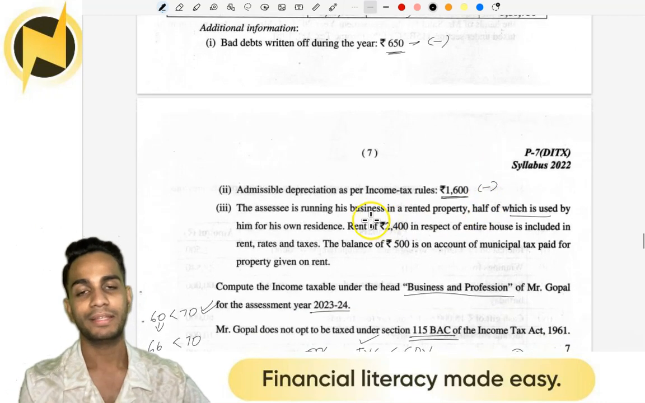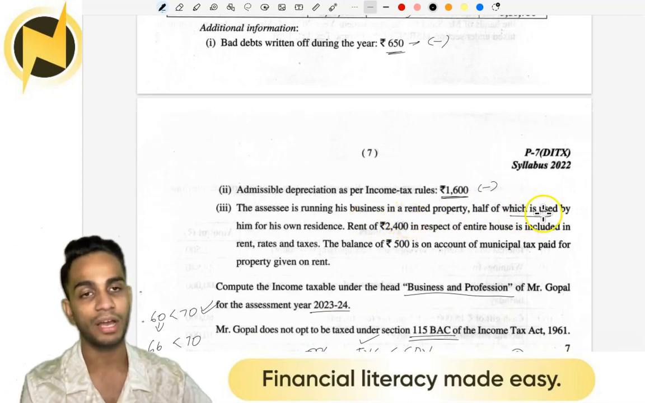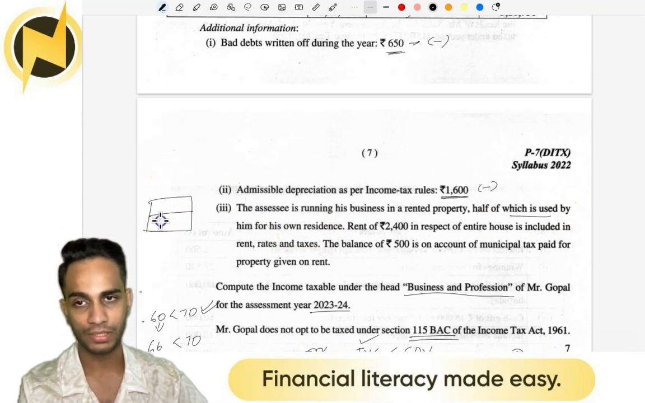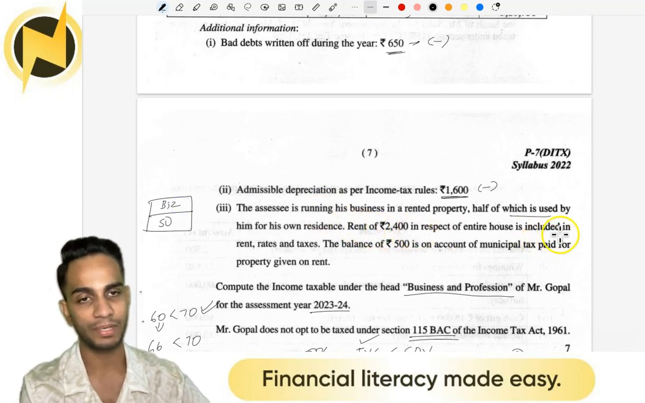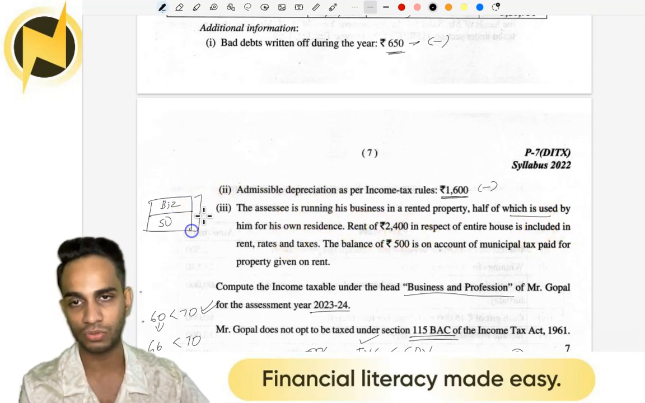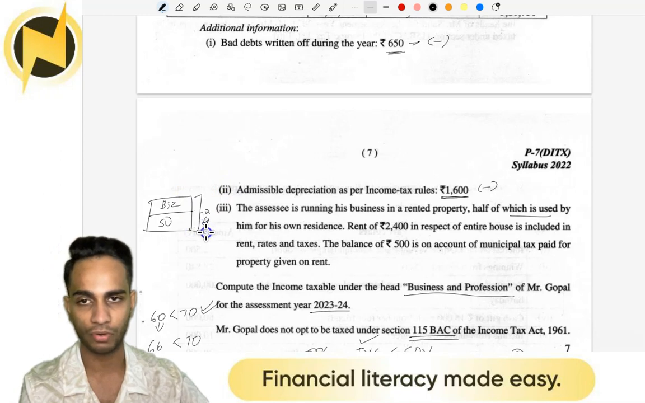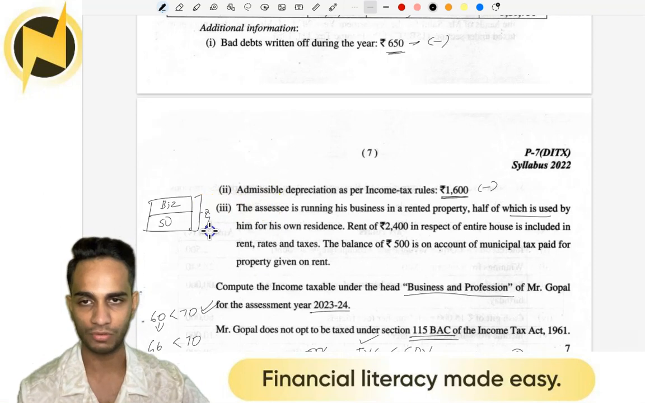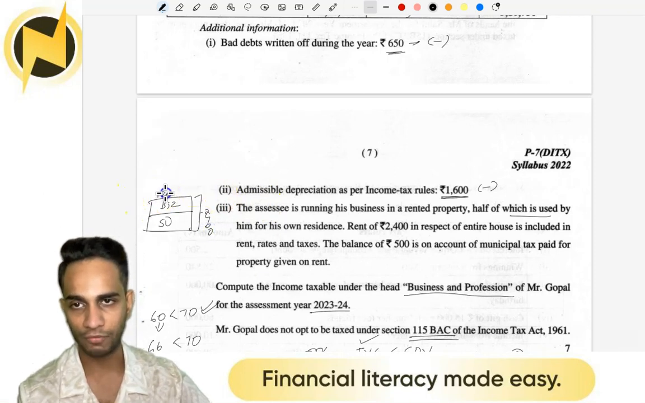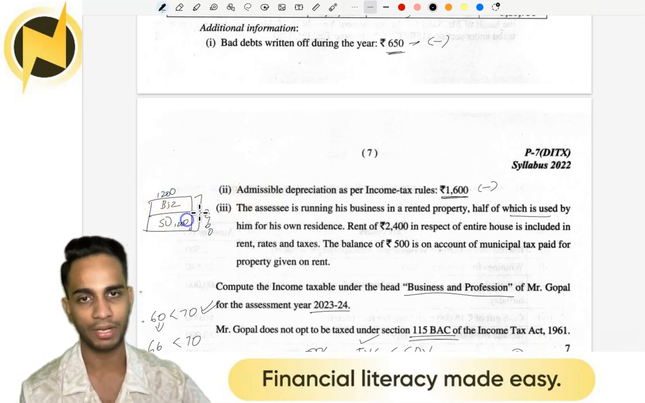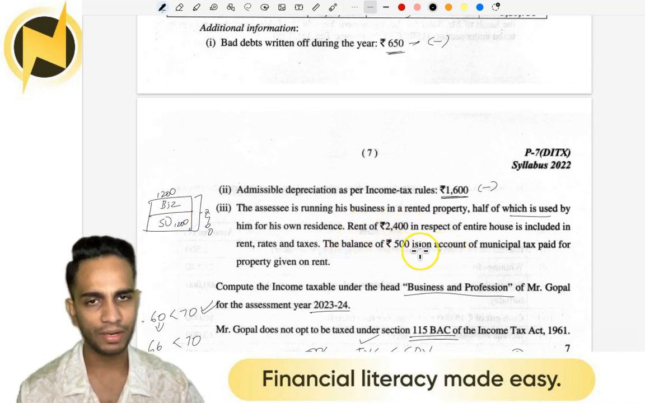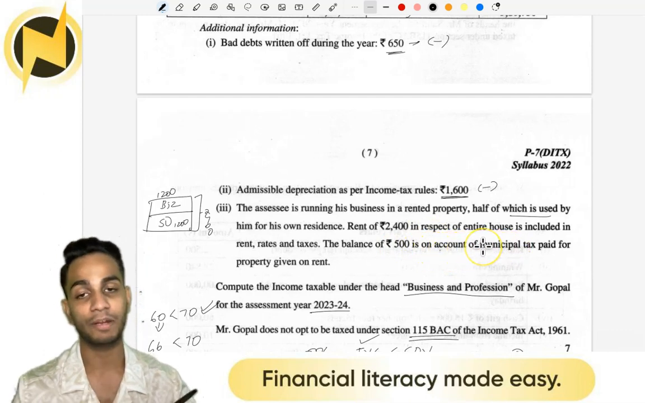The assessee is running his business in a rented property, half of which is used by him for his own residence. So the assessee has a building, out of which this is self-occupation, this is business. Rent of 2,400 in respect of the whole house. So 1,200 for the business area, 1,200 for the self-occupied area. And the balance 500 is what? Balance 500 is on account of municipal tax paid for property given on rent.